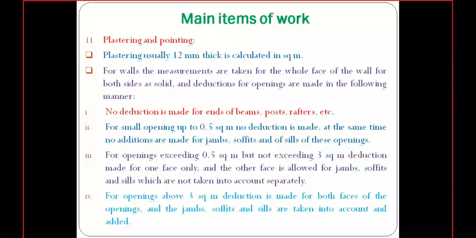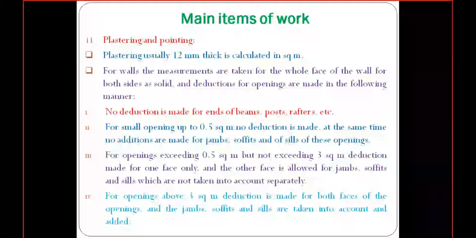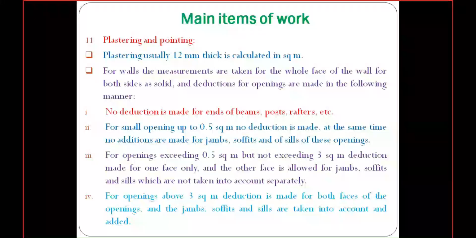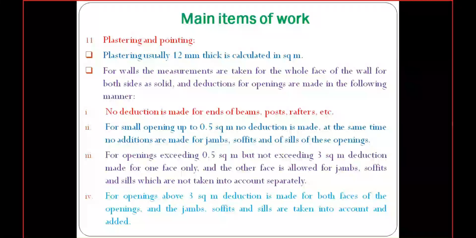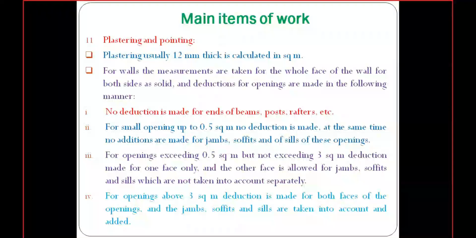That will be taken in the second face of deduction. We are not deducting the second face. That face will be covered under the jambs, soffits and sills of that opening. So that is the third point.